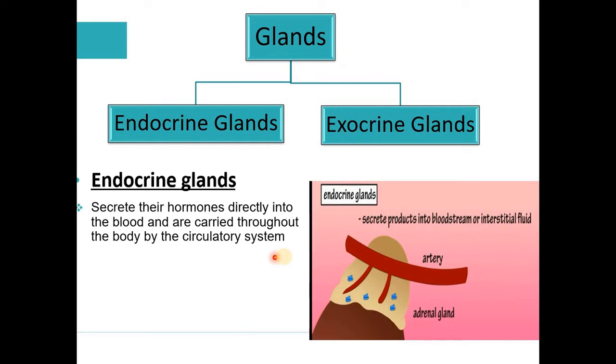In this video, you are able to see that this yellowish portion is an endocrine gland releasing these hormones, which are blue in color, and they are released directly into the bloodstream only. In this way, they will be carried to the entire body with the help of the circulatory system. I hope the endocrine gland topic is clear.